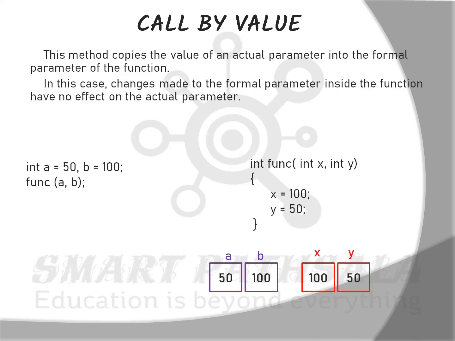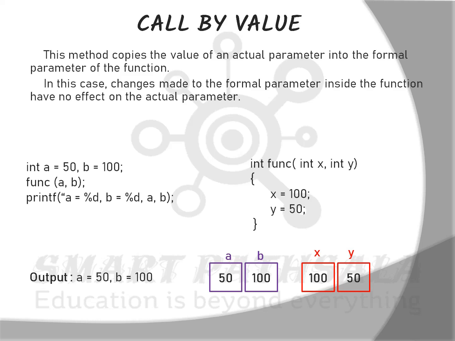Remember one thing: these variables x and y are local to this function. When the function finishes, we go back to the calling procedure, and x and y will get destroyed, and whatever changes you make to these variables will not be reflected back here. So if we print the output, we'll get the original values. Okay, this is what we need to know about call by value.